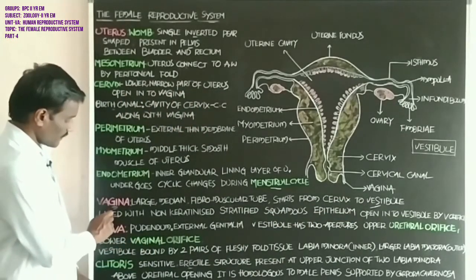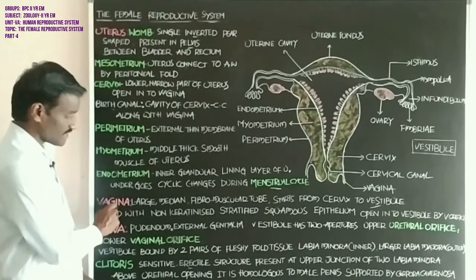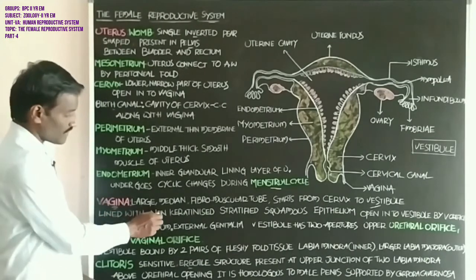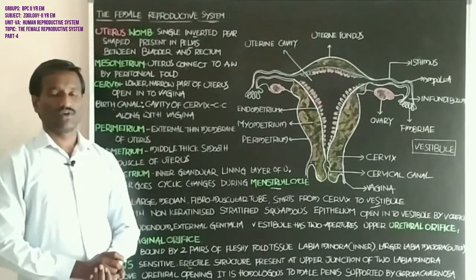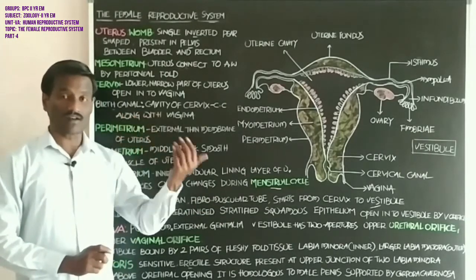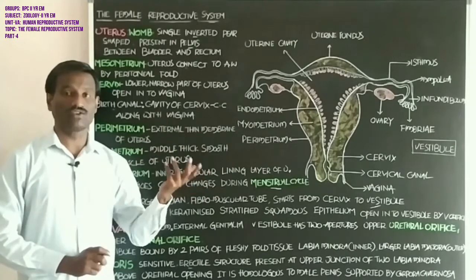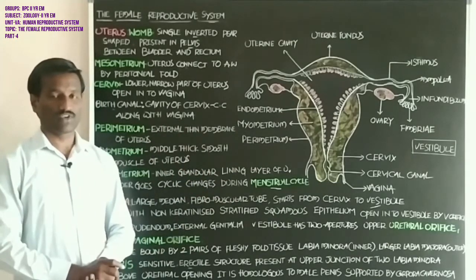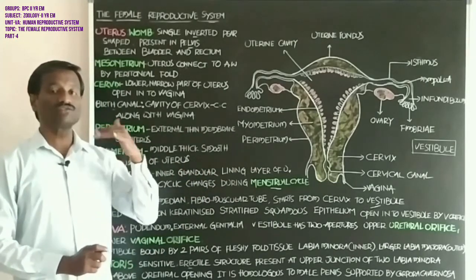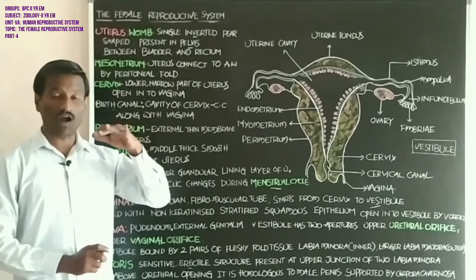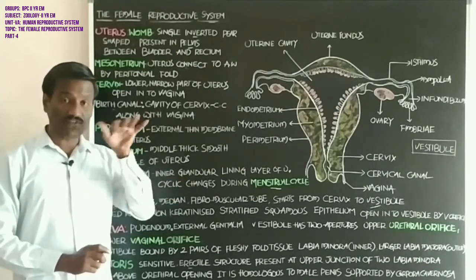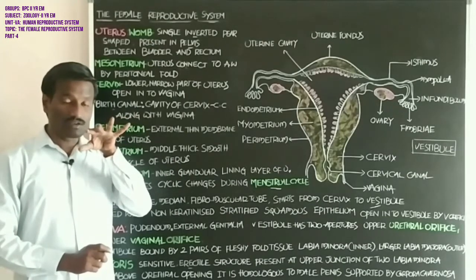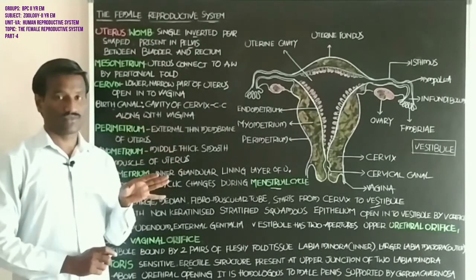Next, the vagina is lined with non-keratinized stratified squamous epithelium. Non-keratinized means keratin is absent on the upper surface of the tissue cell layer.